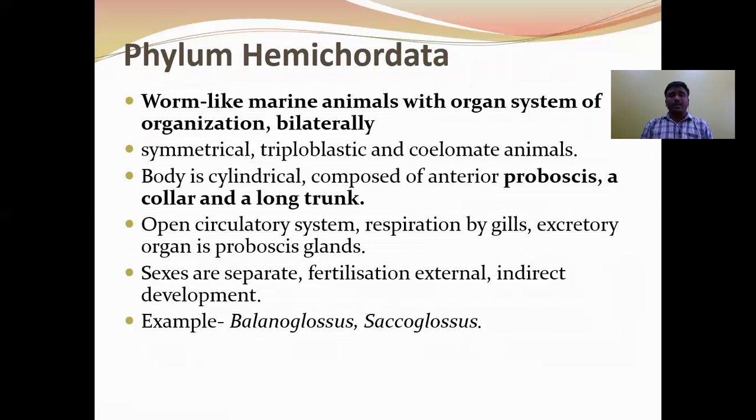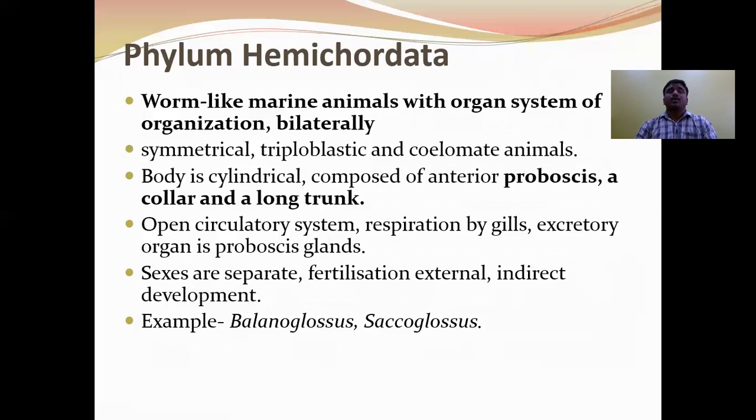Next, Hemichordata. Earlier, Hemichordata was placed under Chordata because of the presence of the stomochord. But by recent research, scientists concluded that the stomochord is not a structure similar to the notochord.